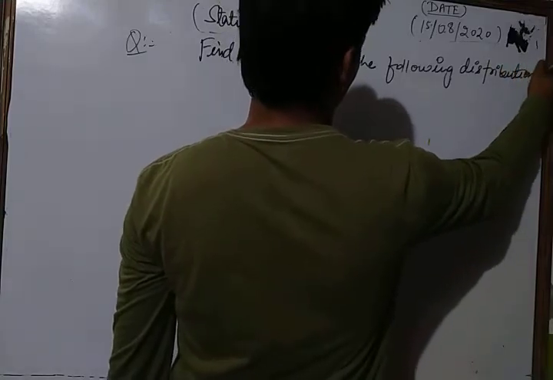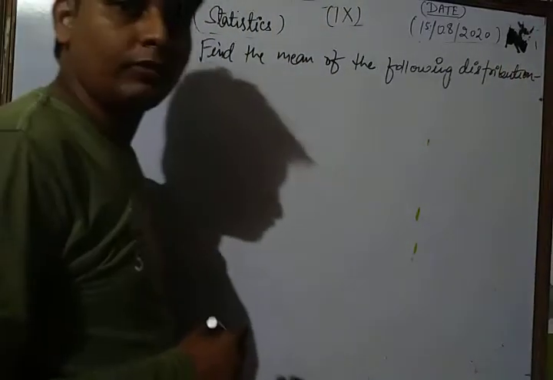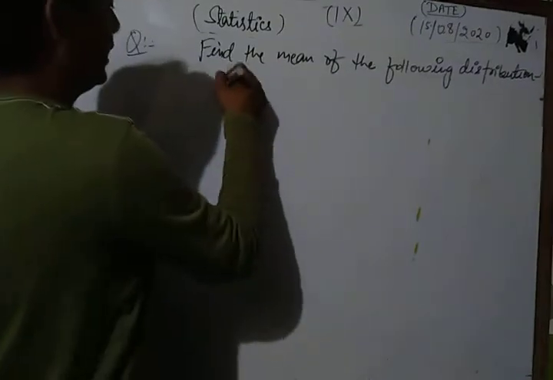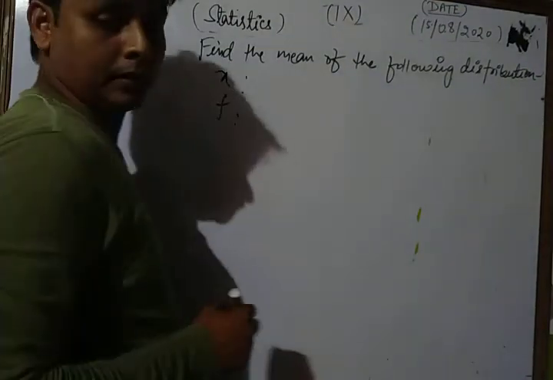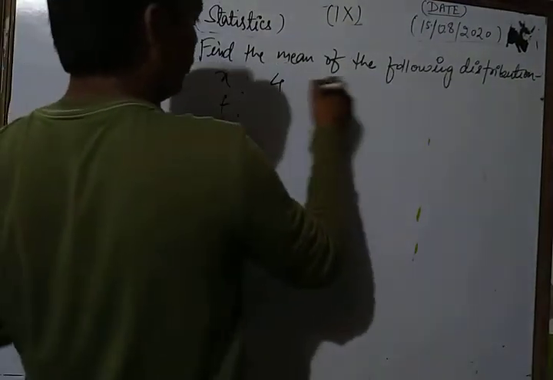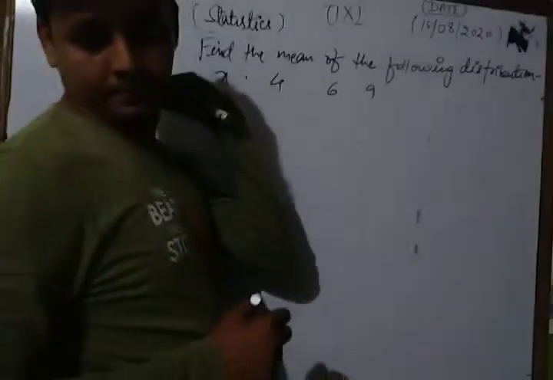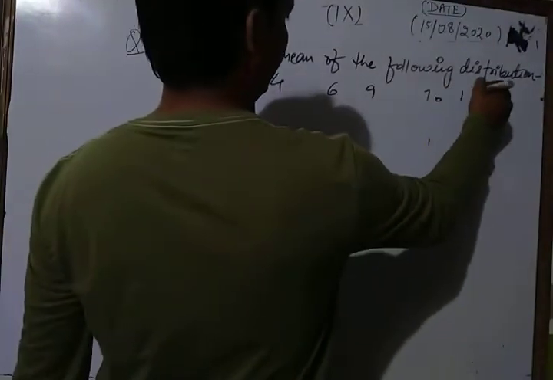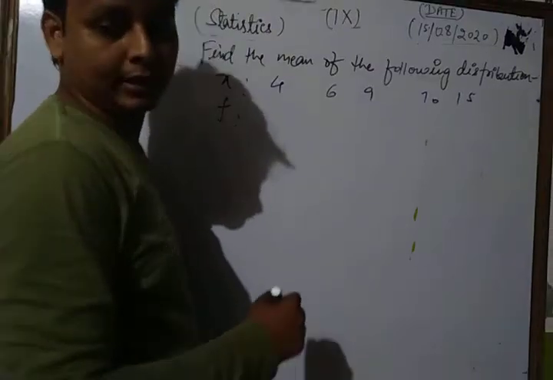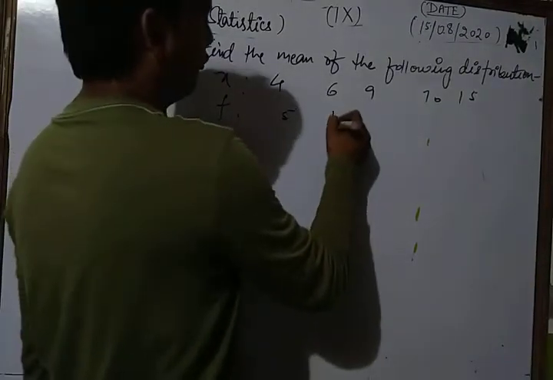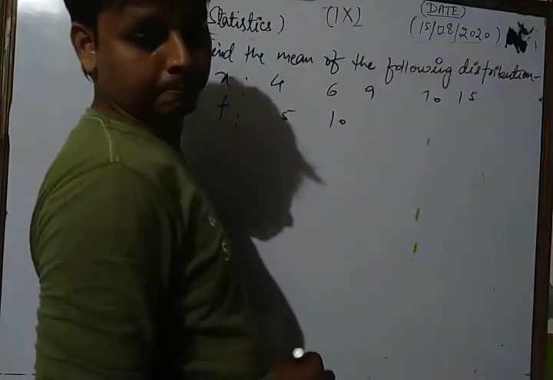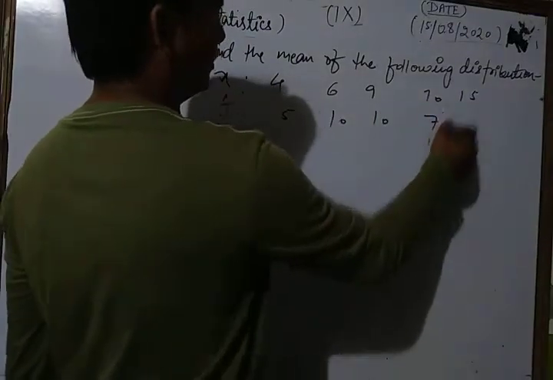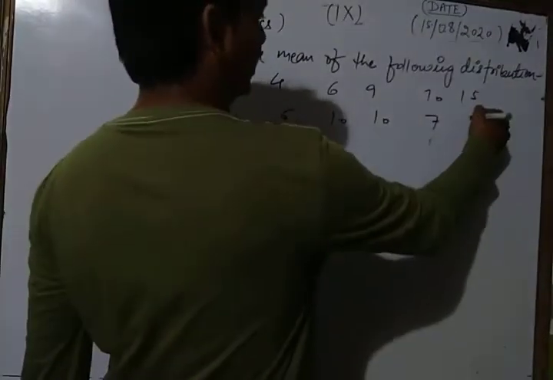The variable x takes the values 4, 6, 9, 10, 15, and their corresponding frequencies f are 5, 10, 10, 7 and 8.